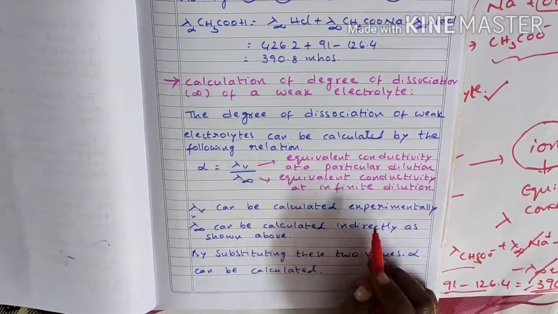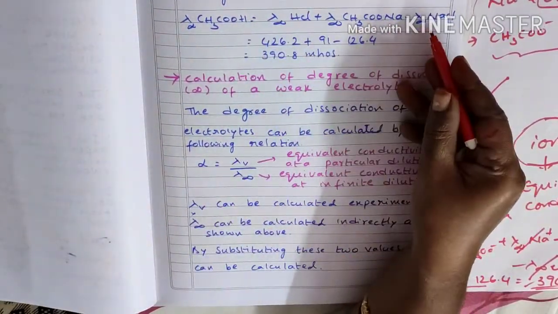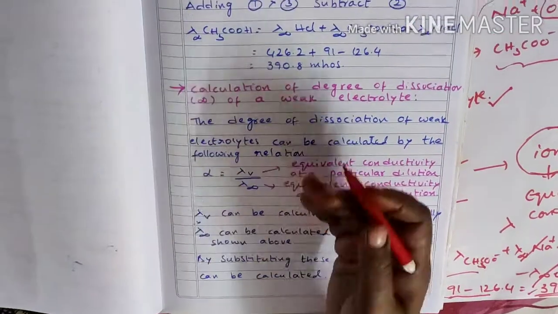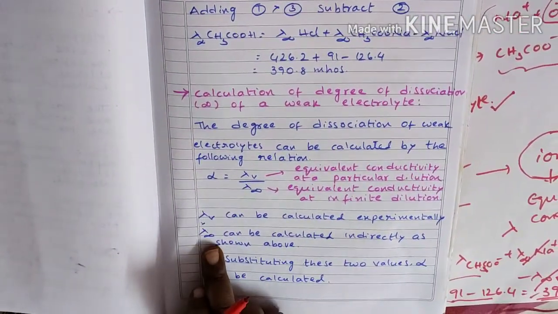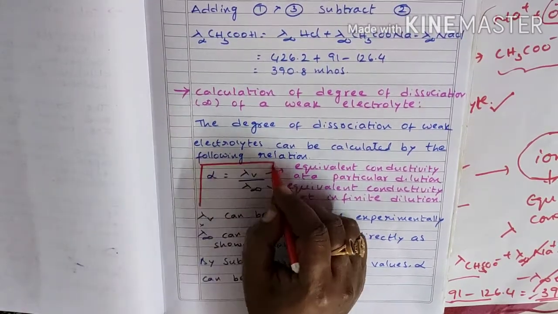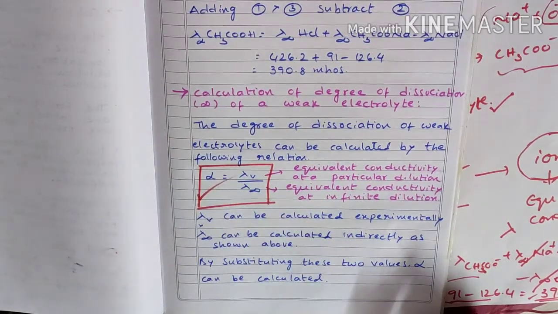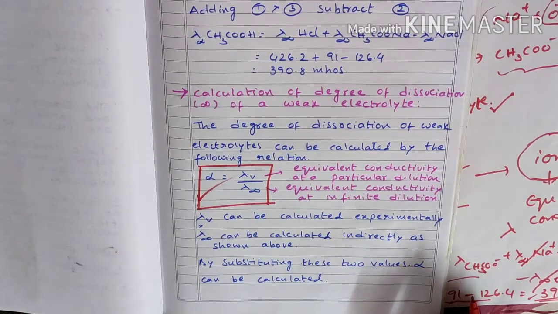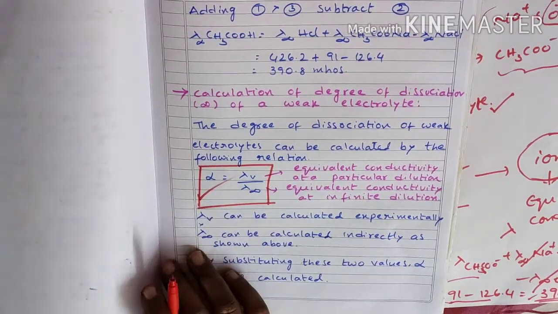Lambda infinity can be calculated by the previous method, by taking the three strong electrolytes in the same way. When we know the values of lambda V and lambda infinity, substitute the values in the above equation, alpha is equal to lambda V by lambda infinity. Then we get the degree of dissociation of a weak electrolyte. Okay, so these are the two applications of Kohlrausch law.